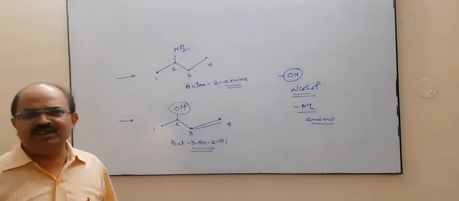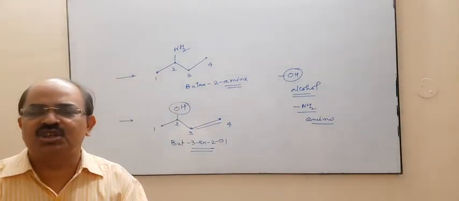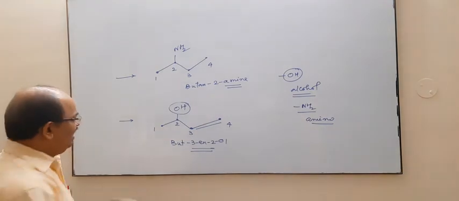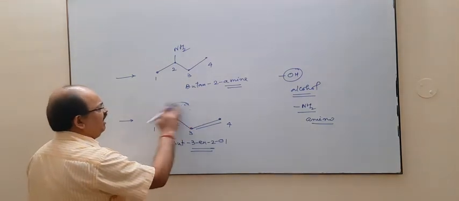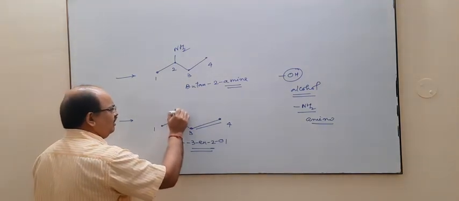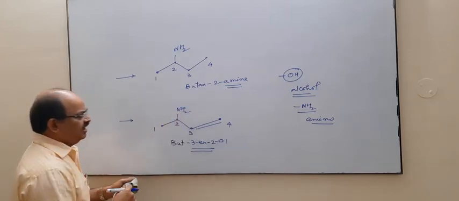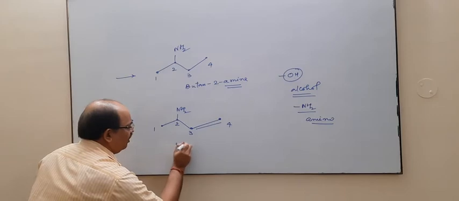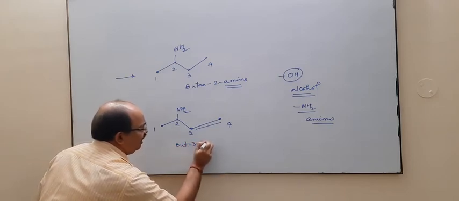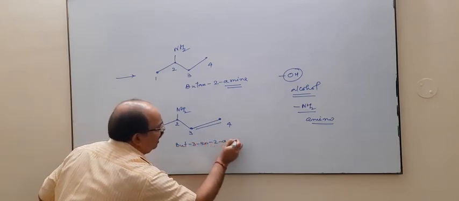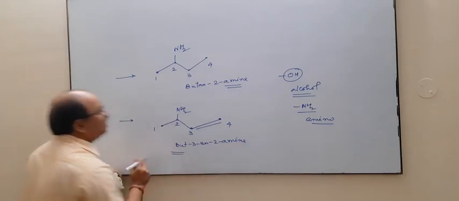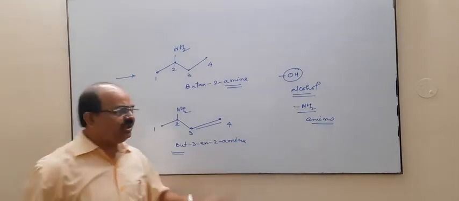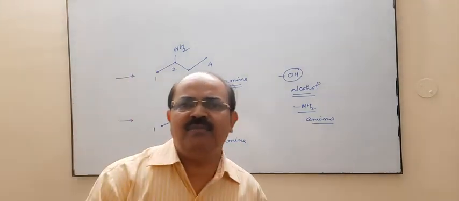What is the IUPAC name? Butan-2-amine. Similarly, here if we put NH2, then what will be the name? It will be but-3-en-2-amine.